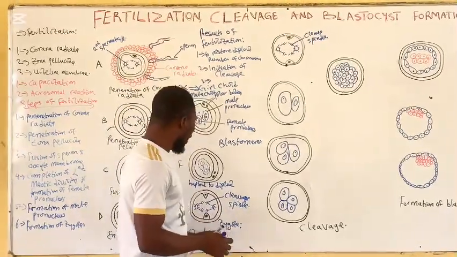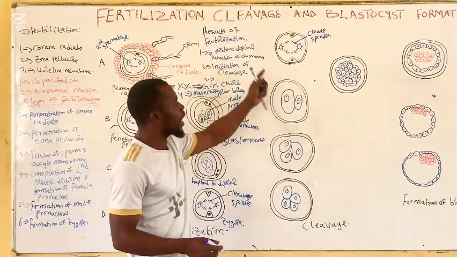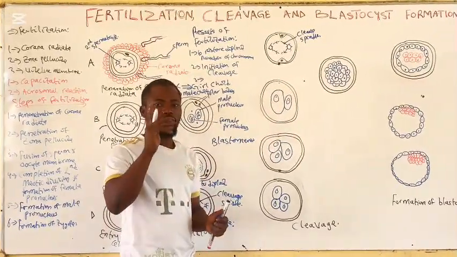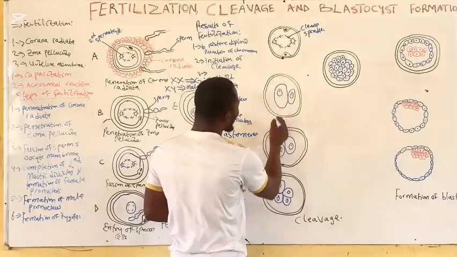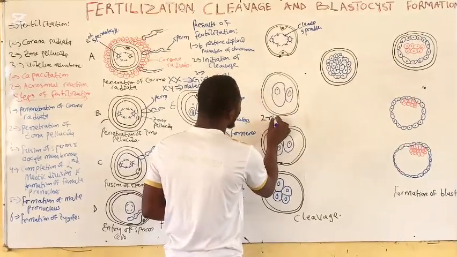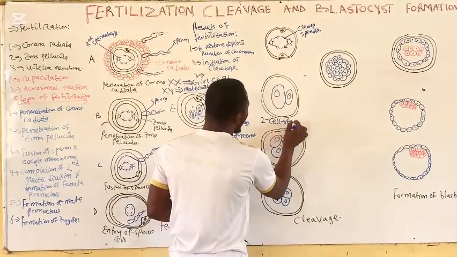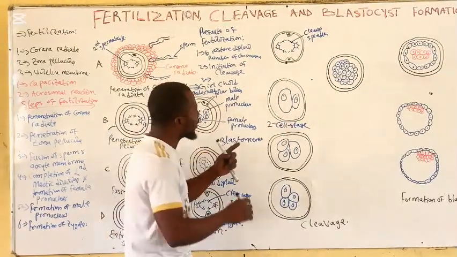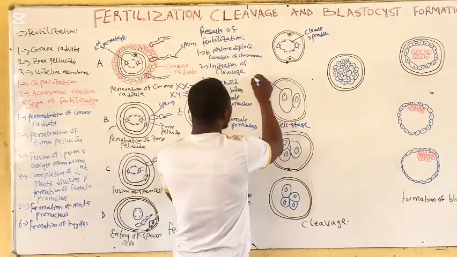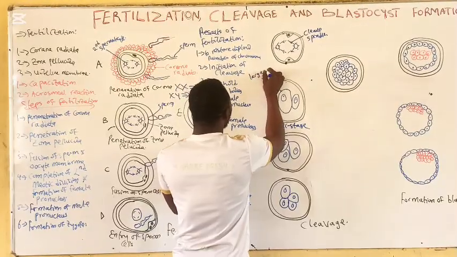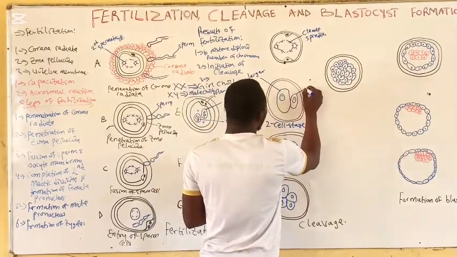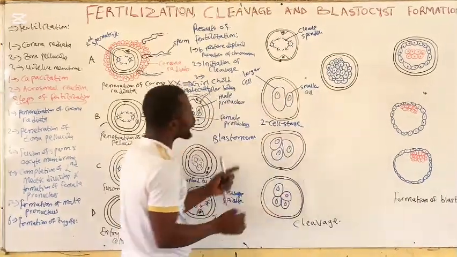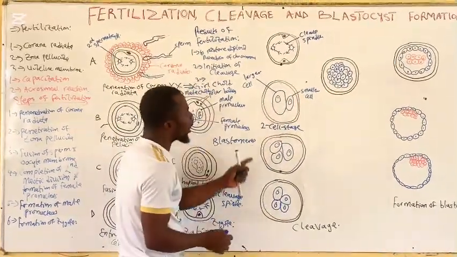Now, the zygote will undergo mitotic division and give rise to two cells, which is called the two-cell stage. So these are our two-cell stage. It will give rise to two cells, the larger cell and the smaller cell. So from here we can see this is the larger cell and this is the smaller cell, and both of them are surrounded by zona pellucida.